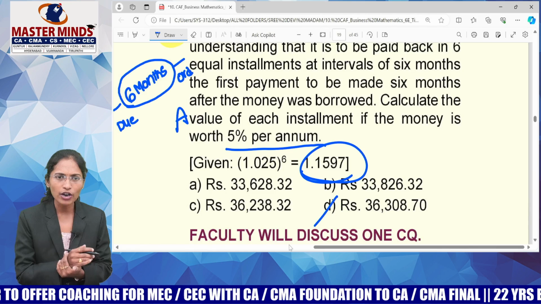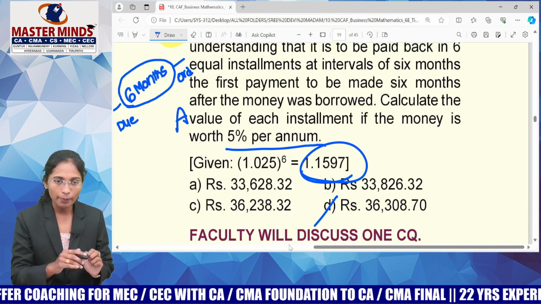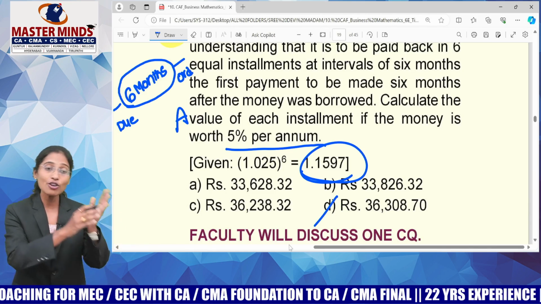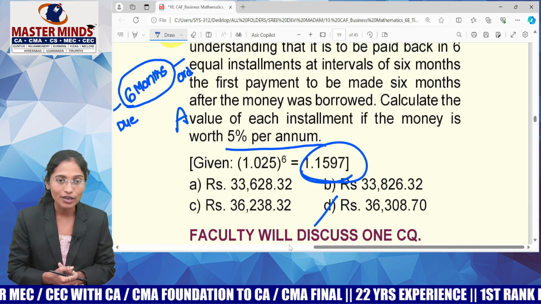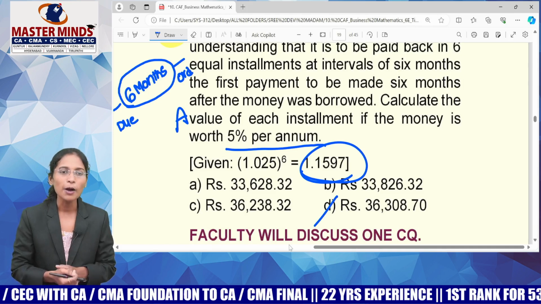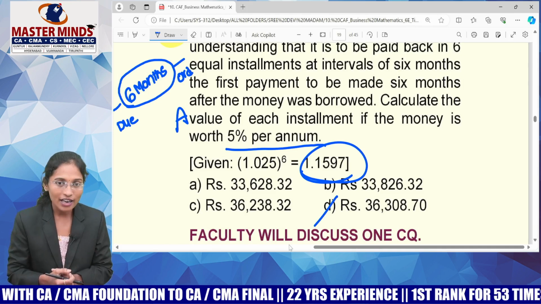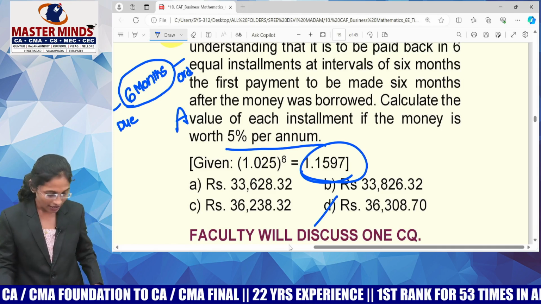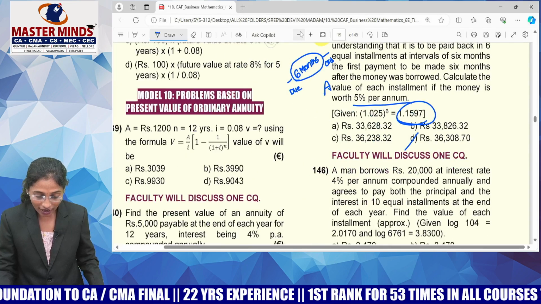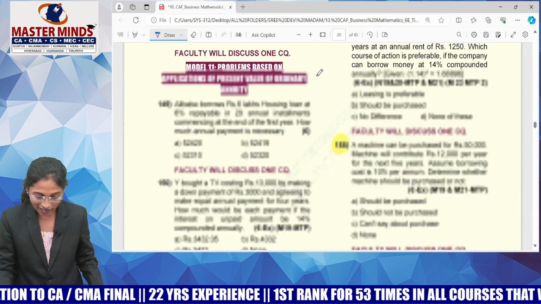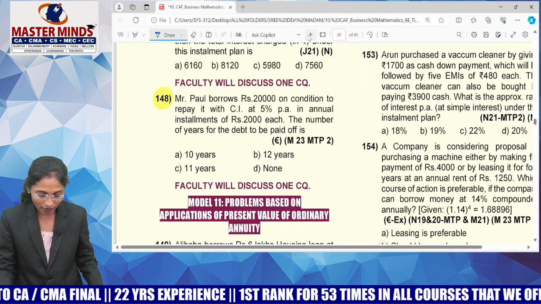If you are having a power of minus, just do divided by equals to. If the left side value comes to the right side, it will become inverse, no? For that, you have to calculate divided by equals to. Power minus 6 is there, means power 6 whole inverse. For inverse calculation, what are you doing? Divided by equals to. So guys, focus on your question and then just focus on your calculator tips. Questions will be quite easier.